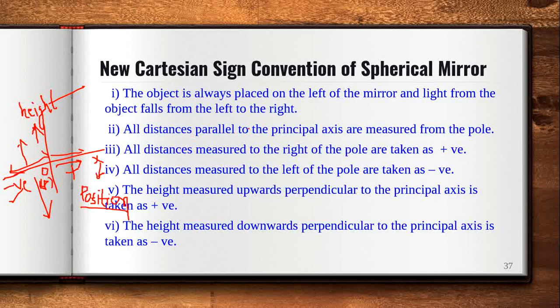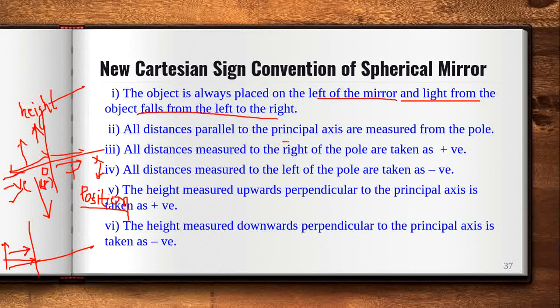Point number 1: the object is always placed on the left of the mirror, and light from the object falls from the left to the right. That I had already discussed. If this is the mirror, and this is the pole, the object is always on this side, and light will always come from left to right.